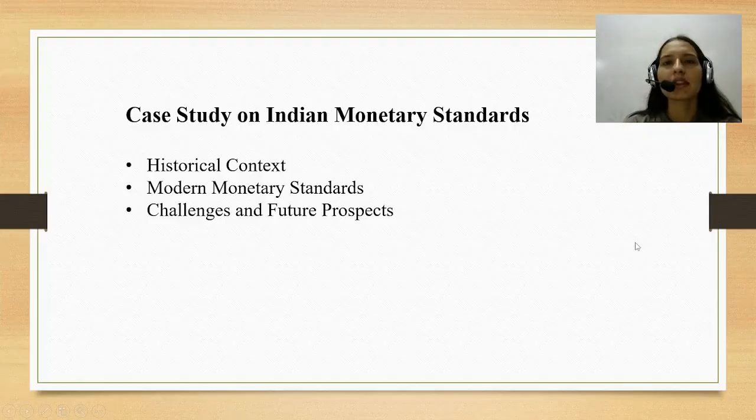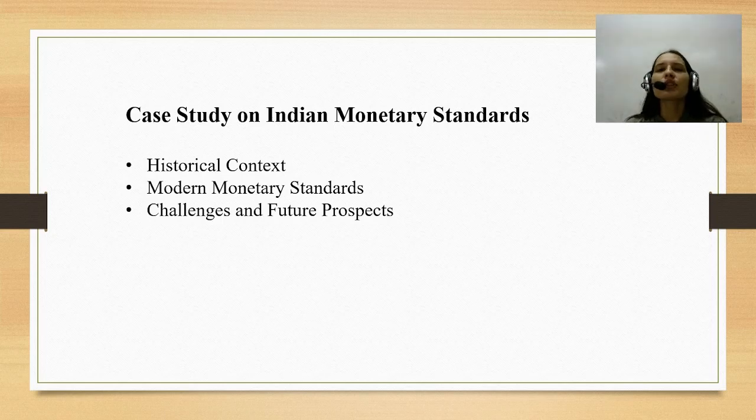Hello everyone. So in this lecture, we will discuss the case study on Indian monetary standards. Before proceeding to that, we will discuss some historical context of monetary standards. Historically, many countries operated on the gold standard, where currency was directly tied to a specific amount of gold. This system provided stability but limited the flexibility of monetary policy.